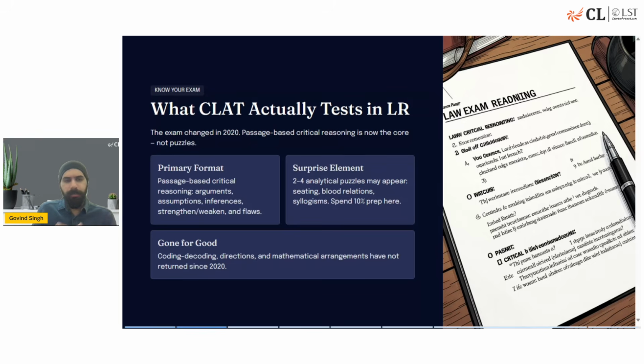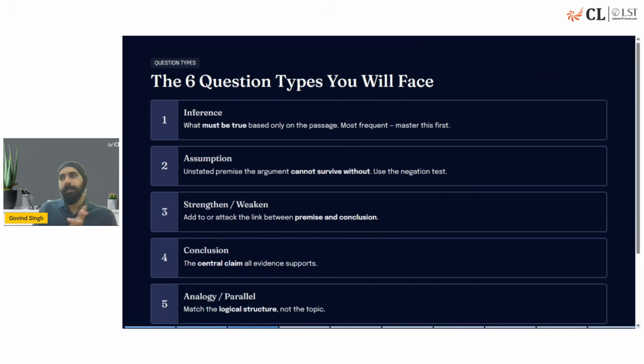Most of it would be critical reasoning questions based on topics like arguments, assumptions, inferences, conclusions, strengthening, weakening, logical flaws, miscellaneous type of questions. We all are aware. And analytical reasoning questions can have questions from topics like puzzles, blood relations, syllogisms. These are the most frequently asked in various competitive exams, including law entrance exams. And the topics which are less probable, but still it would be recommended that you cover them, are going to be other topics of analytical reasoning like coding, decoding, direction sense, miscellaneous topics, number series, all of those kind of questions. So that is with respect to the scope of the subject, the syllabus of the subject.